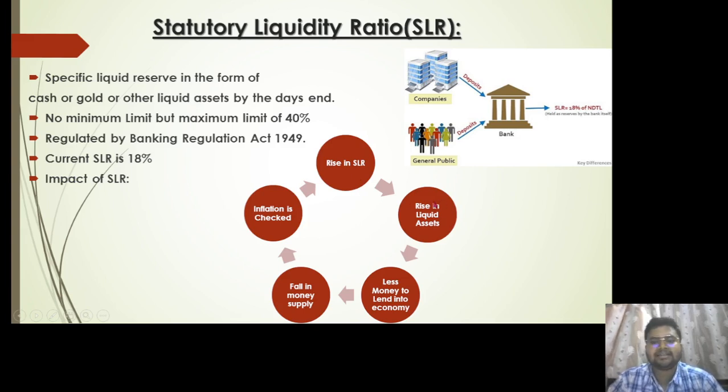If there is a rise in the liquid assets, that means there is less money held by the bank to lend into the economy. Now if there is less money, that means there is a fall in the money supply and the credit facility. If there is a fall in the credit facility, there is lesser demand, as a result of which the prices of goods and services will start to come down, and hence inflation can be easily checked.